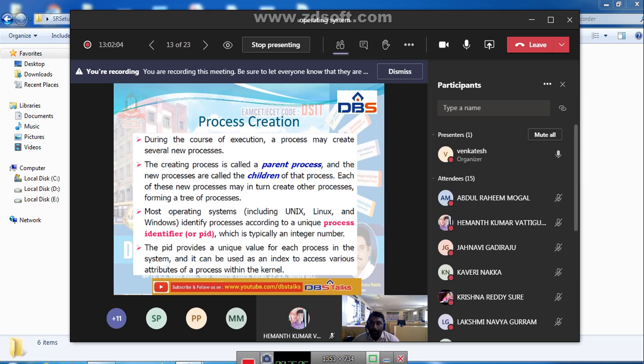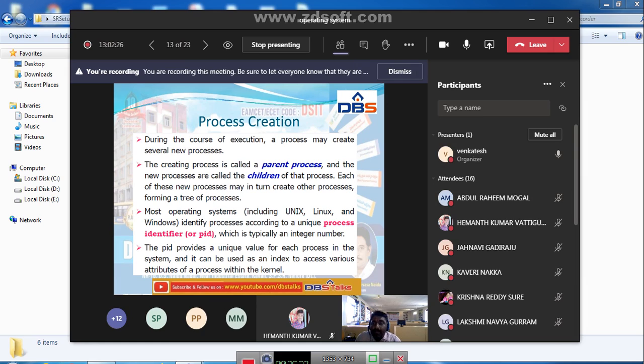We have one parent process, and that parent process will create n number of children processes. Again, a child process will act as a parent process, and that parent process will create not only one more, but n number of children processes, like that. Here, process creation means a process may create any number of children processes.